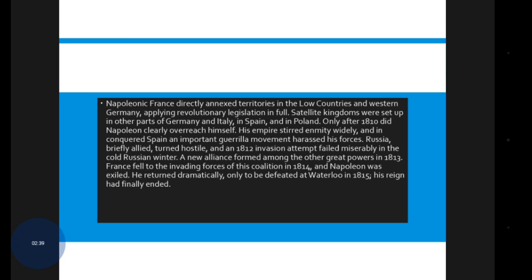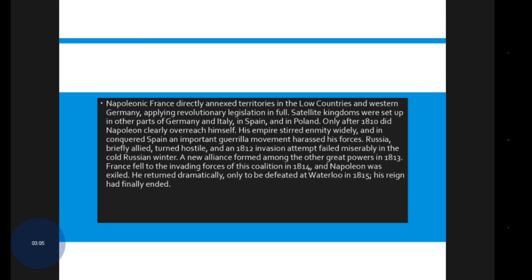His empire stirred enmity widely, and in conquered Spain an important guerrilla movement harassed his forces. Russia, briefly allied, turned hostile, and an 1812 invasion attempt failed miserably in the cold Russian winter.